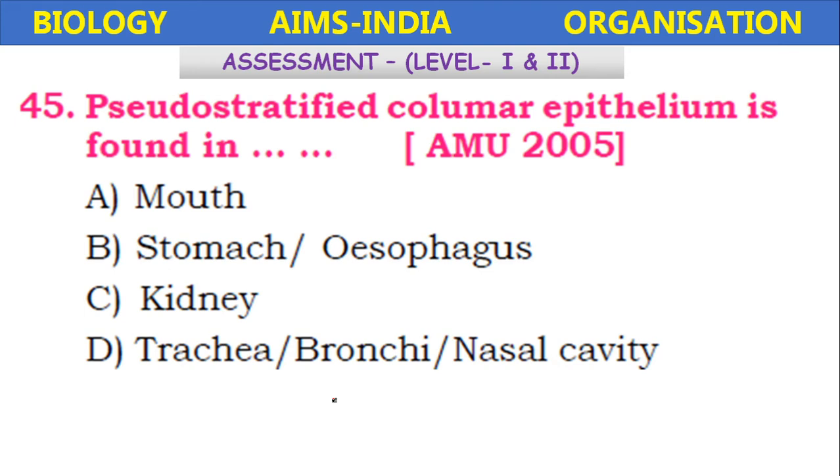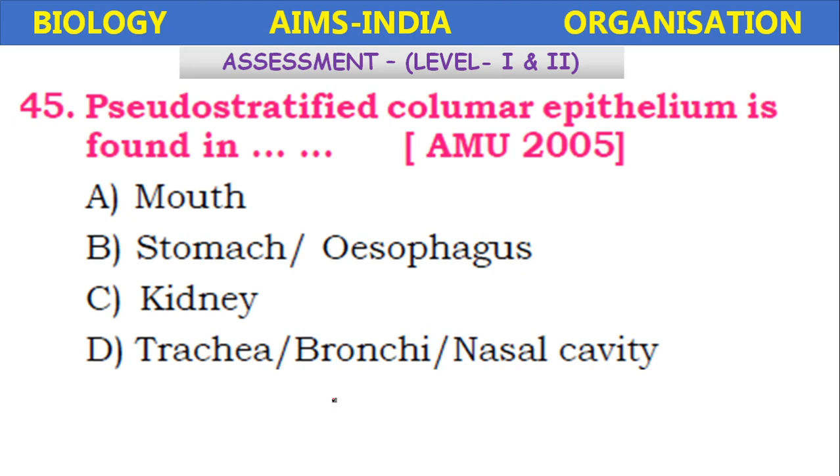Okay, then AIIMS, All India Institute of Medical Sciences. Okay, BHU, Benares Hindu University. So different universities conduct the medical entrances. So what are the questions which were repeated in the previous contests?